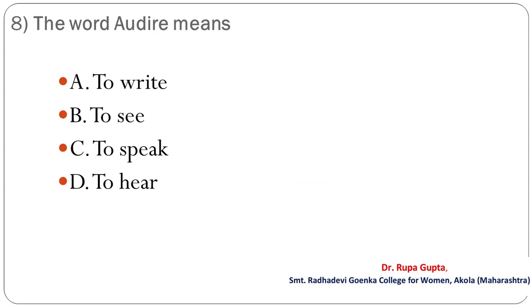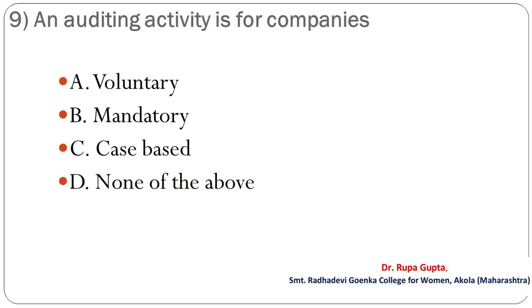Question number 8. The word audire means A, to write, B, to see, C, to speak, D, to hear. And the correct answer is D, to hear. Question number 9. An auditing activity is for companies. Option A, voluntary, B, mandatory, C, cash based, D, none of the above. And the correct answer is B, and that is mandatory.